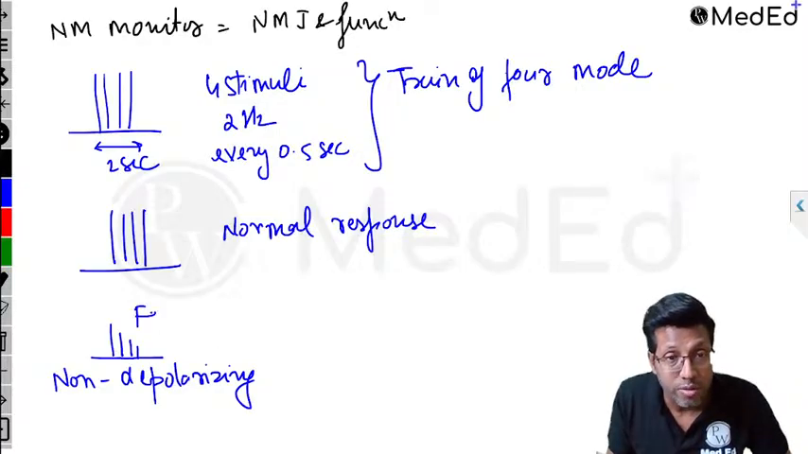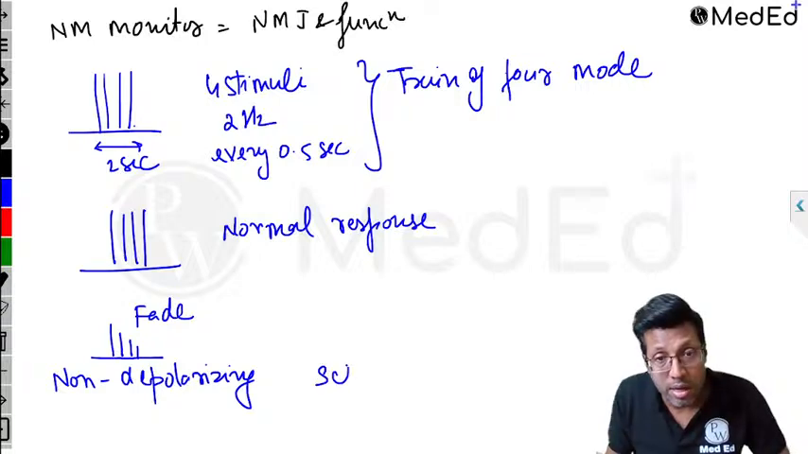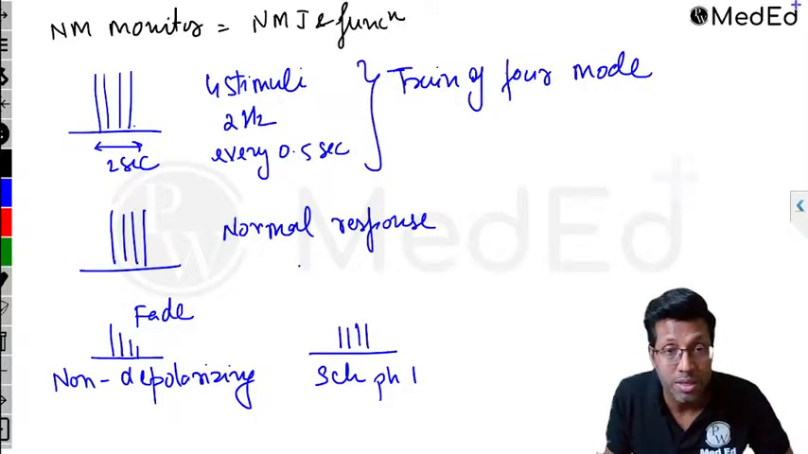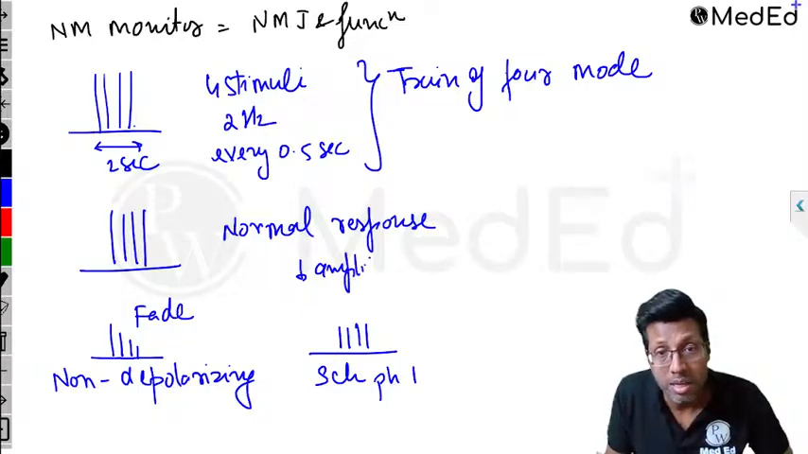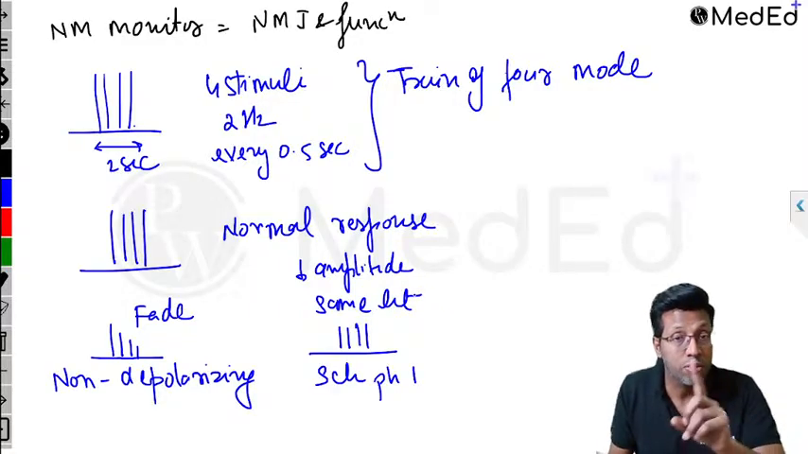And this is what is called as fade. The first response is less. The second response to the second stimulus is even less. The third response to the third stimulus is less than that. And the fourth is the least, and that is why it is called fade. When you speak of succinylcholine, especially in phase 1, here what you will find is 1, 2, 3, 4. You find the height is reduced, but they are the same. So this is called decrease amplitude, but same height. This is succinylcholine phase 1. This does not show fade.